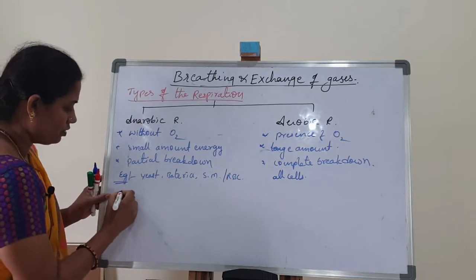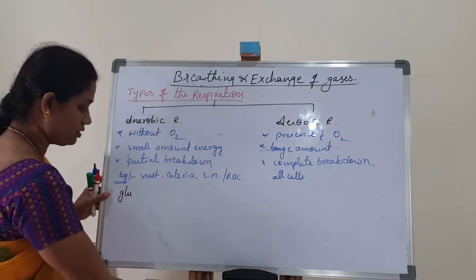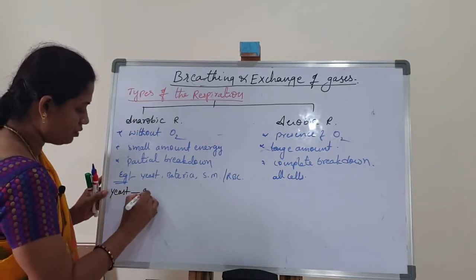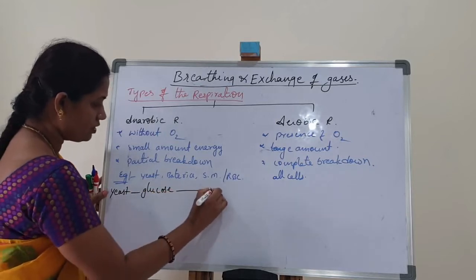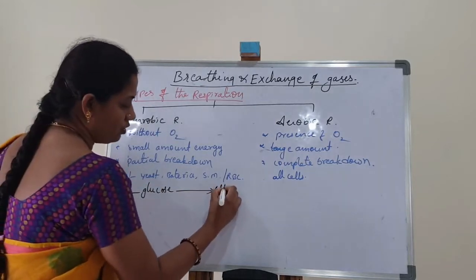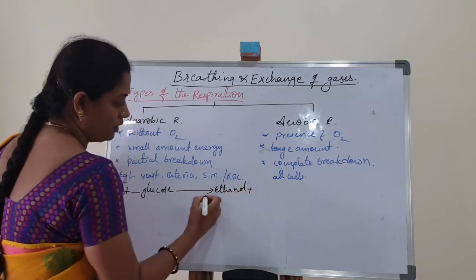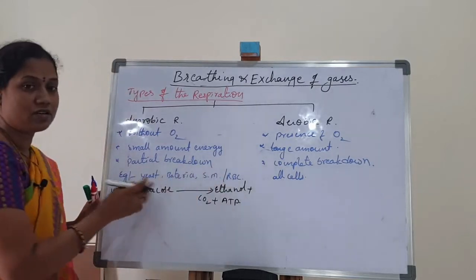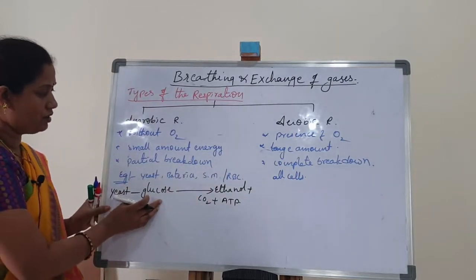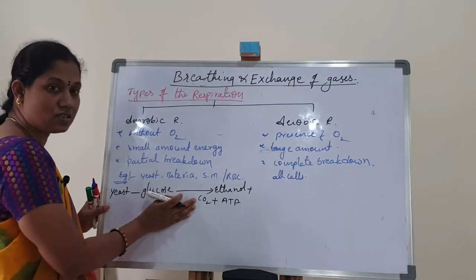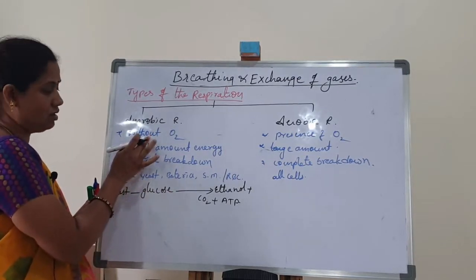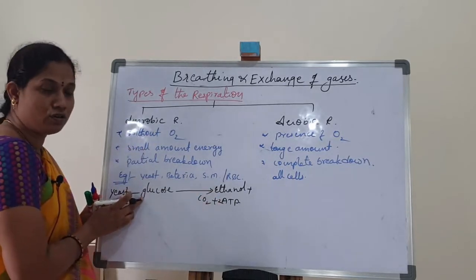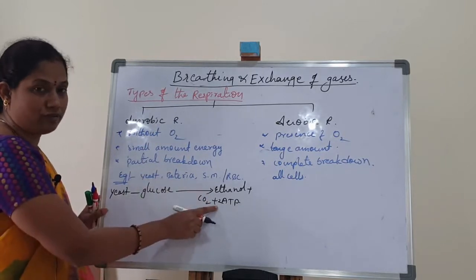For example, the reaction in yeast: glucose is converted into ethanol plus carbon dioxide plus ATP. This reaction takes place in yeast without oxygen, in the absence of oxygen. Here only a small amount of energy is produced. One glucose molecule produces only 2 molecules of ATP.